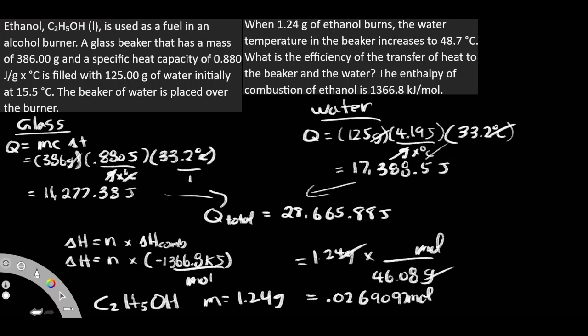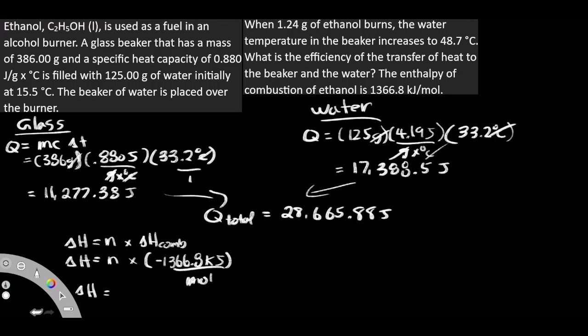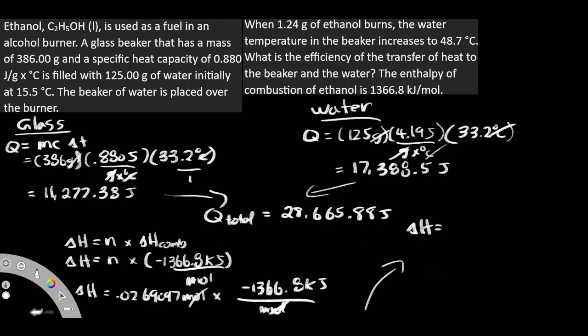So I'm just going to put this back into that equation. So I'm going to get my delta H is equal to our 0.0269097 moles. I'm going to multiply it by our value over here. That way, diagonally they cancel out, and then I end up getting a value of negative 36.78. And this is in kilojoules.